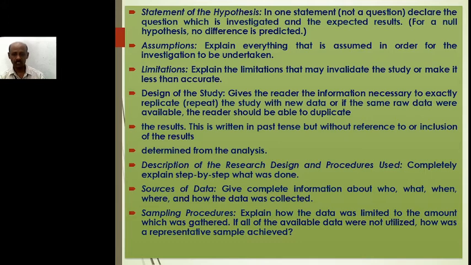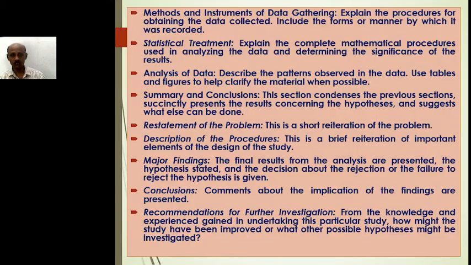The next one is description of the research design and procedure used. Completely explains step by step what was done during the course of the analysis of the research design. Sources of data. It gives complete information about who, what, when, where and how the data was collected. The next one is sampling procedure. It explains how the data was limited to the amount which was gathered. If all the available data were not utilized, how was a representative sample achieved?